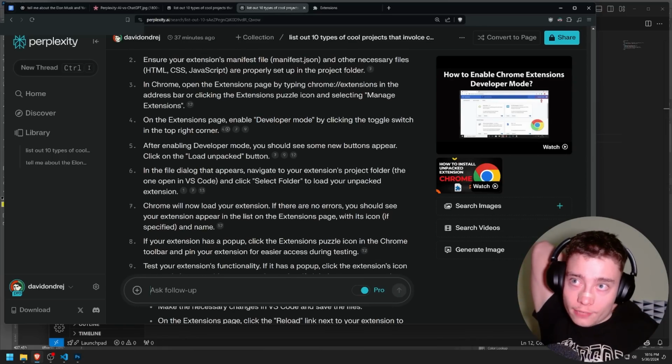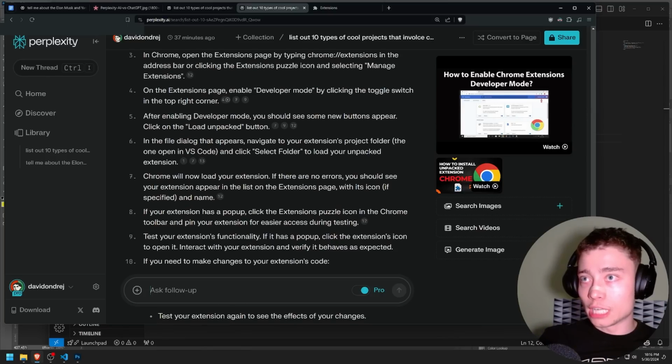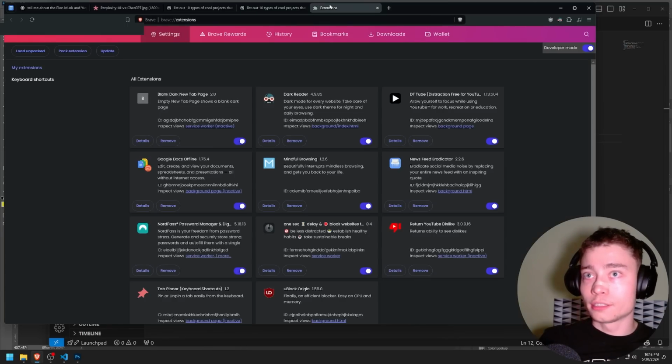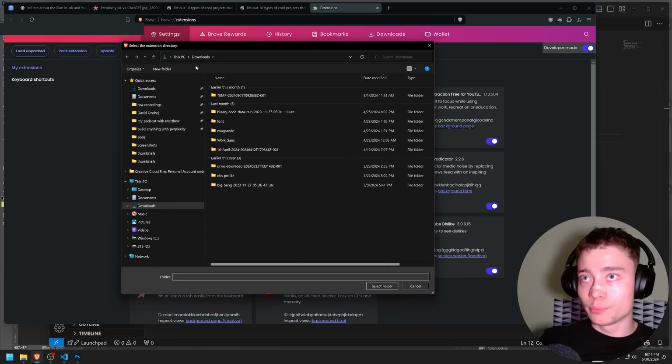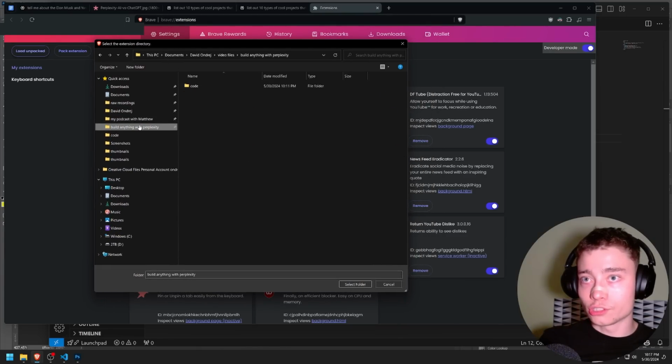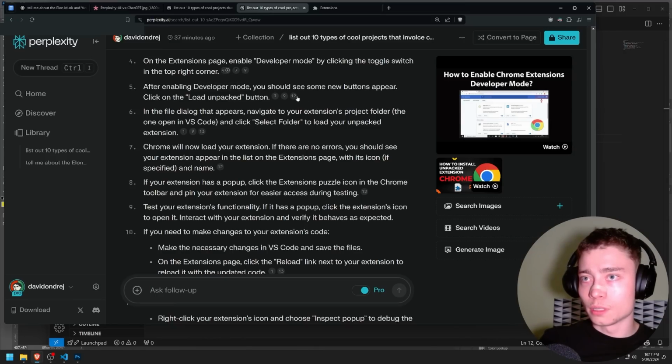I mean, I'm not doing anything crazy. After enabling, load unpacked. So we have to click on load unpacked. This will open up a simple folder. So I'm gonna go into here and we have the code right here. What do we have to search though? Let's see.